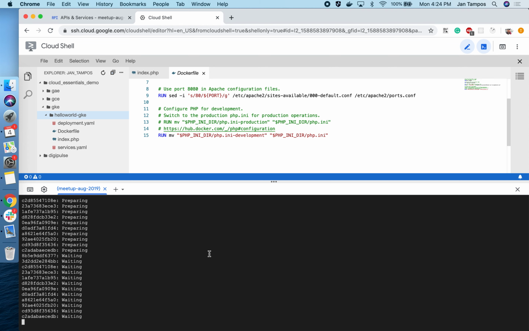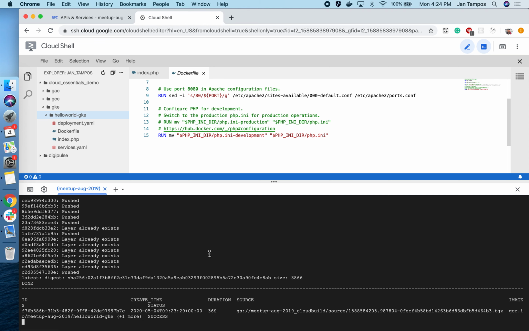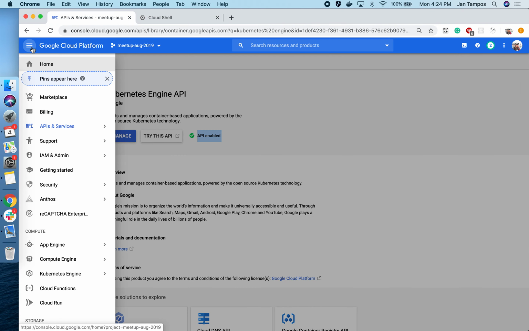Yep, it's running. Cloud Build isn't really necessary here. You can just build it locally and push it to the Container Registry. But because we want to automate things, we want Cloud Build to take care of it.